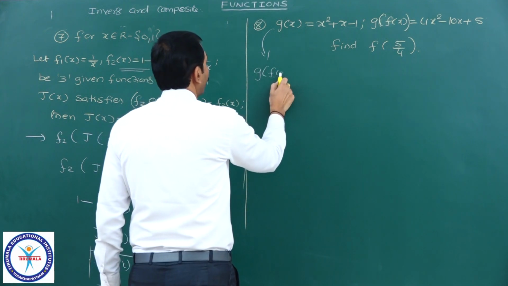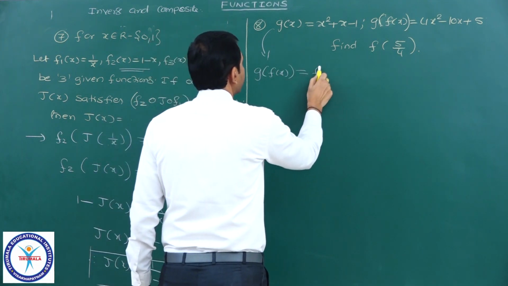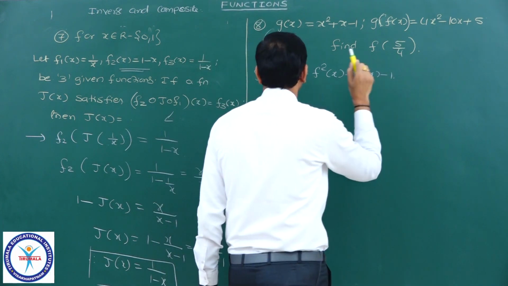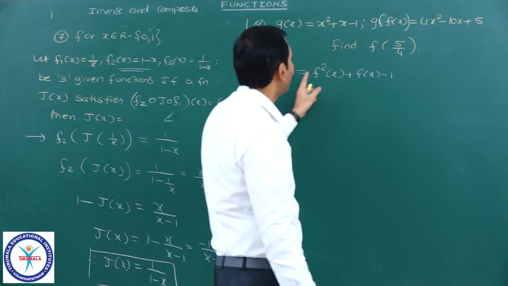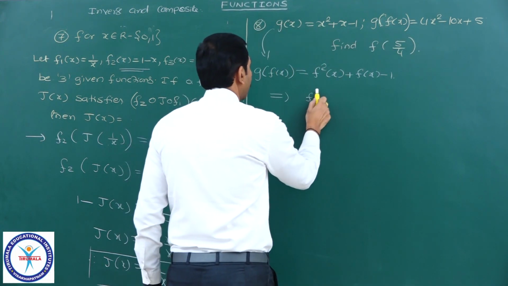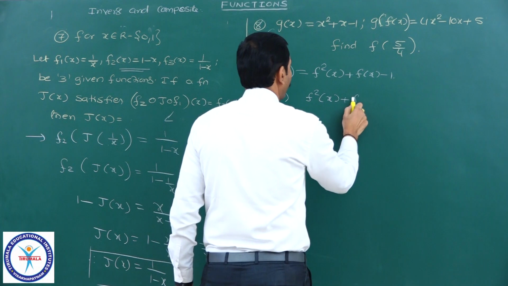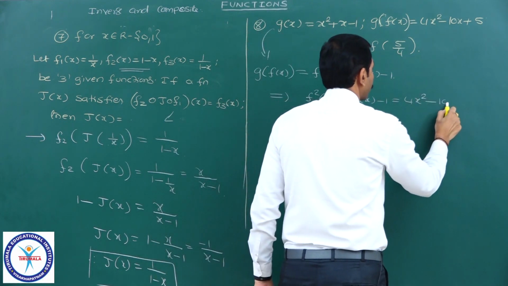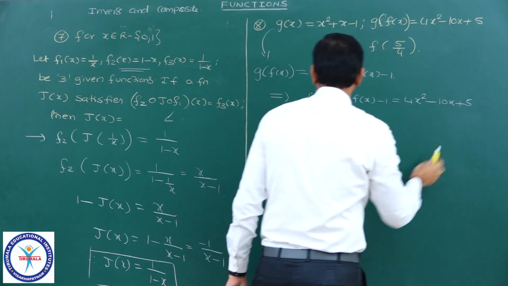What is g of f of x? It is equal to f square x plus f of x minus 1. But given g of f of x equal to this, I will equate these two. That is, f square x plus f of x minus 1 is equal to 4x square minus 10x plus 5.